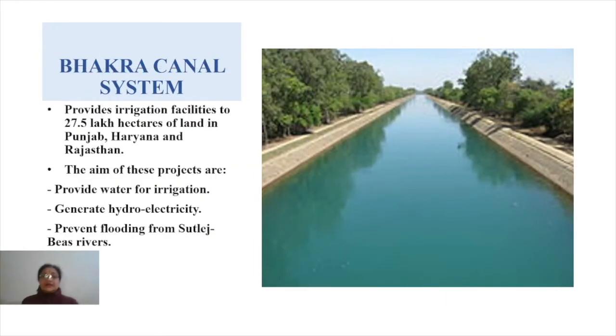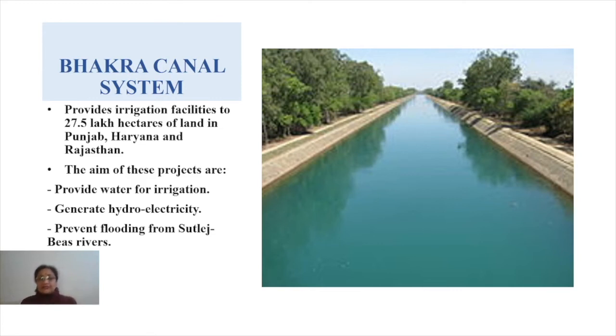Now Bhakra canal system, actually what is it? A series of canals have been constructed which provide irrigation water for a large agricultural area that is getting benefited by it. Now it provides irrigation facilities to almost 27.5 lakh hectares of land in Punjab, Haryana and Rajasthan states. Such a vast area is getting the benefit of this canal system.